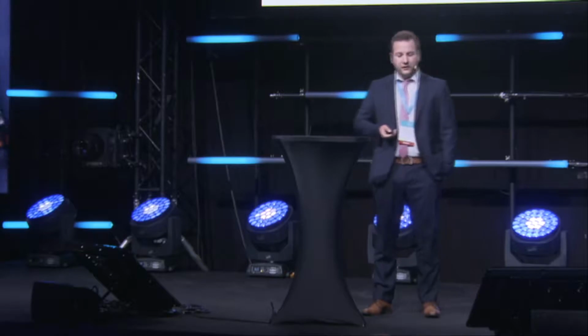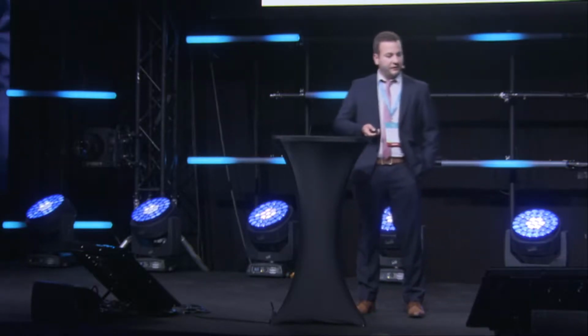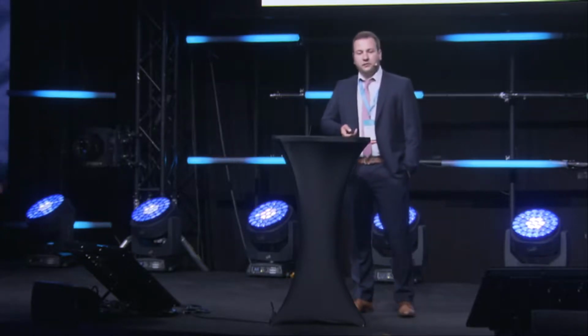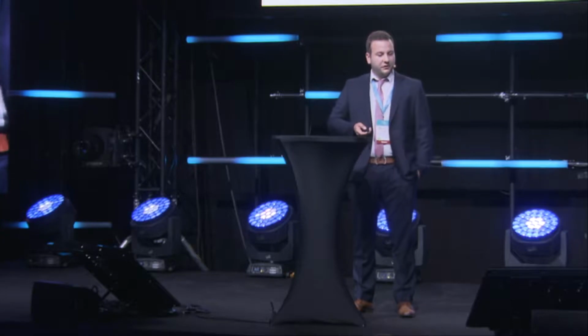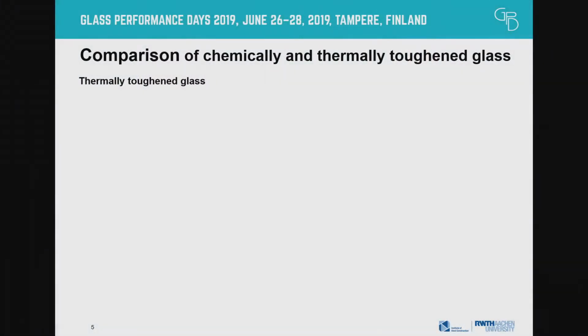There are today two main principles in the toughening of glass. The first one is thermal pre-stress. There the residual stresses are induced by a heating process. The glass is heated up to 640 degrees, and then it is cooled down rapidly using air jets.